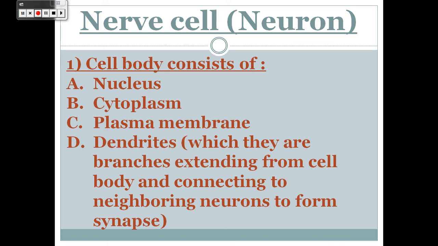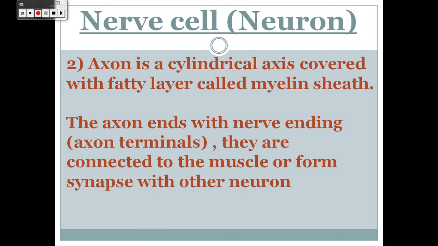Dendrites are branches extending from the cell body and connected to other neurons to form a synapse. The axon is a cylindrical axis covered with a fatty layer called the myelin sheath, and it ends with the axon terminal, which is connected to muscle to form a synapse.